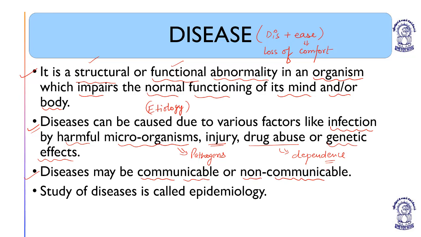Communicable diseases can be transferred from one person to another. Non-communicable diseases cannot be transferred from one person to another. Then, very importantly, lifestyle disorders. Nowadays, we are running with these lifestyle disorders. In every family, one or two persons are suffering from these lifestyle disorders, which are basically because of adopting an unhealthy lifestyle.